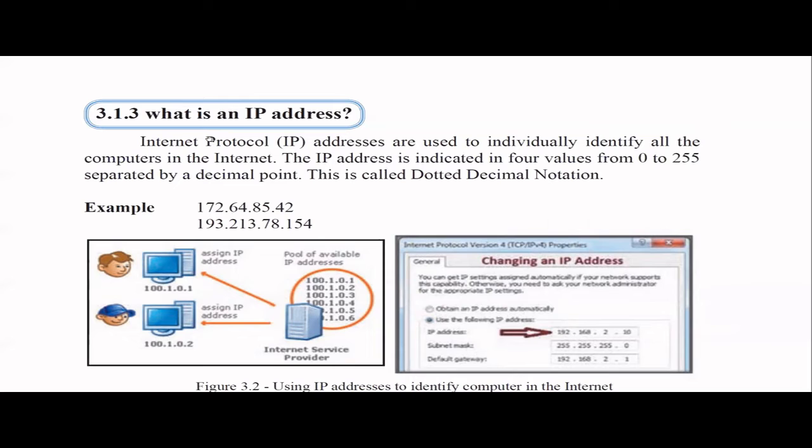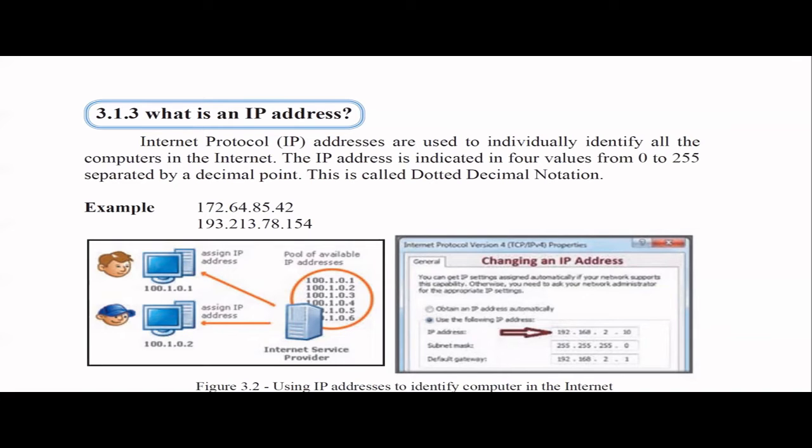It's a network of networks. A lot of computers and other communication devices are there. So you have to identify each computer uniquely, otherwise you cannot communicate. It's like the address of our home. If you want to send a letter to somebody, you should know the address of that person, otherwise you cannot send it.